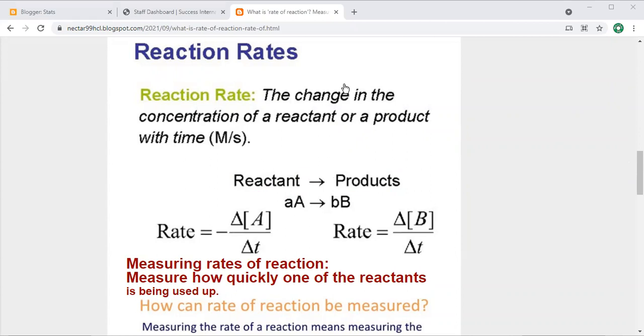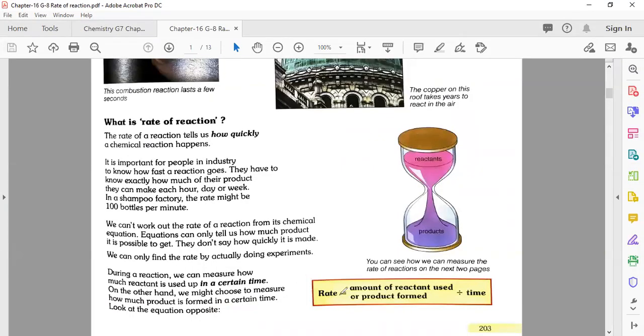Okay, after that, we go back to our textbook, page number 203. Here, the same thing is mentioned.